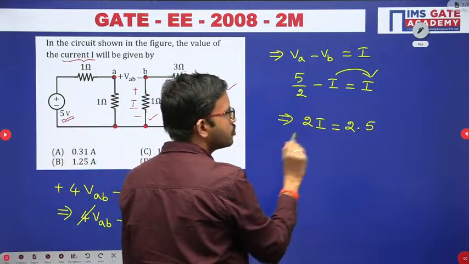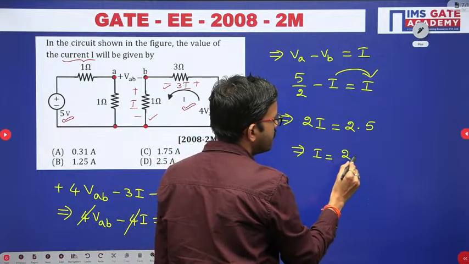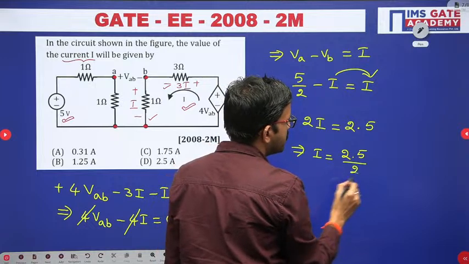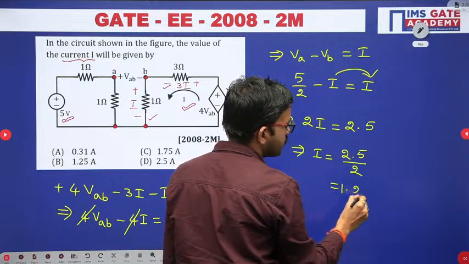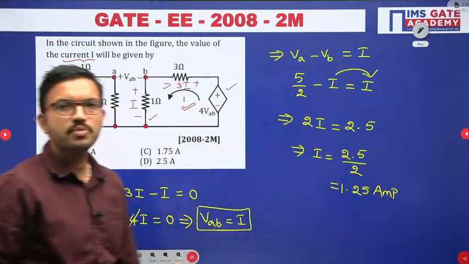Now you can bring 2 to the right hand side. From there you are going to get I equal to 2.5 divided by 2, that is nothing but 1.25 units, ampere. I equal to 1.25 ampere.